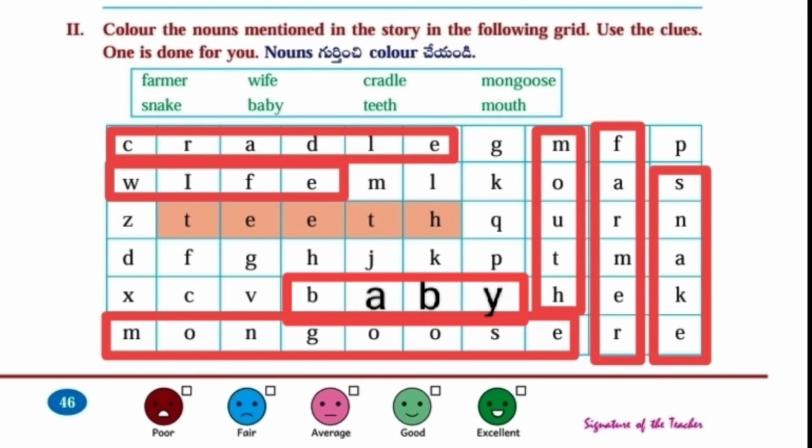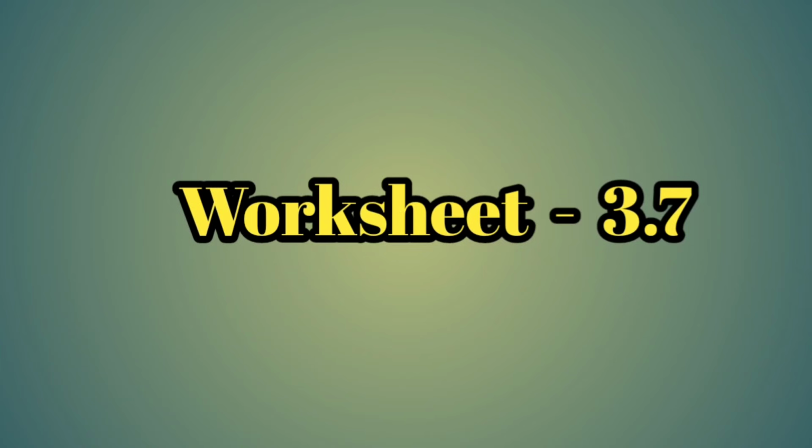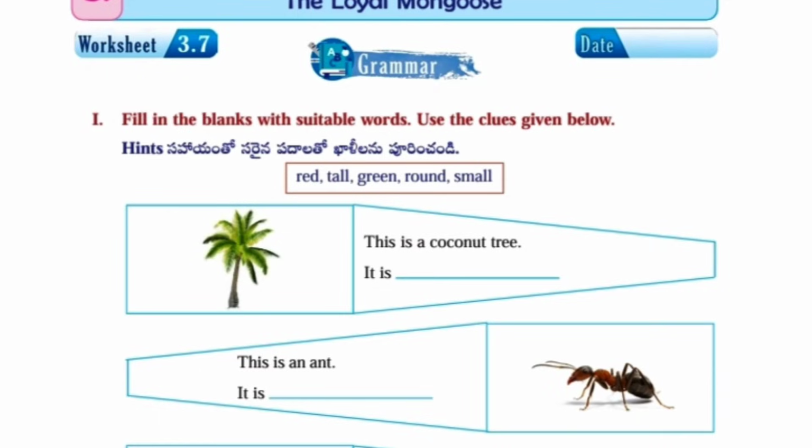Now we have to identify these words in the table. Cradle, wife, teeth is given, baby, mongoose. Like this we have to identify. Next, worksheet number 3.7, grammar.